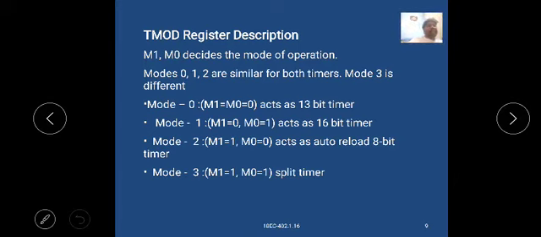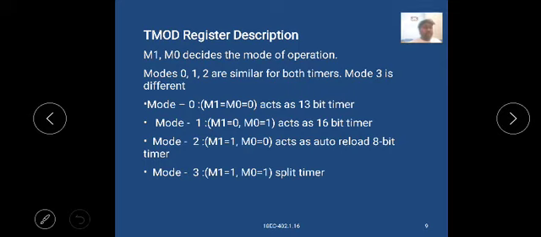Mode 3: M1 equal to 1, M0 equal to 1, splits the timer. To recap: mode 0, M1 M0 equal to 00, acts as a 13-bit timer. Mode 1, M1 equal to 0 and M0 equal to 1, acts as a 16-bit timer.